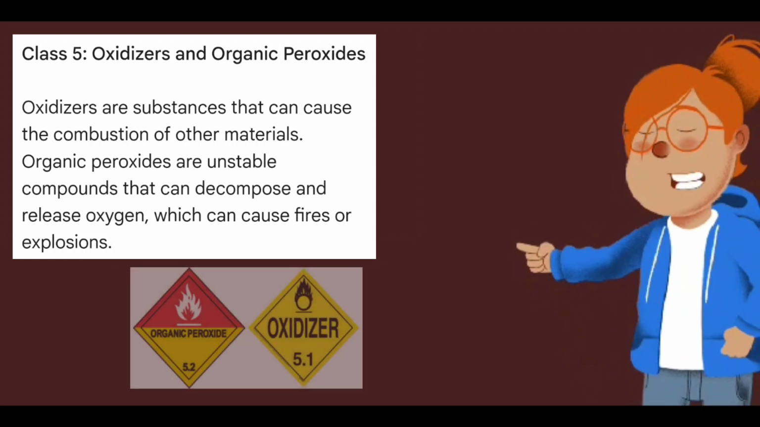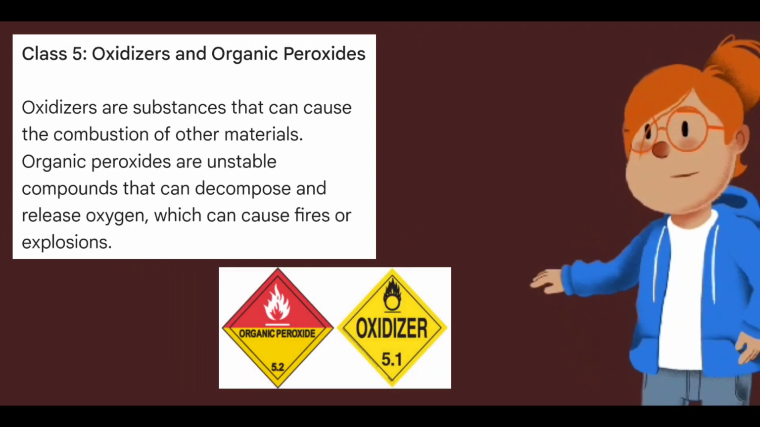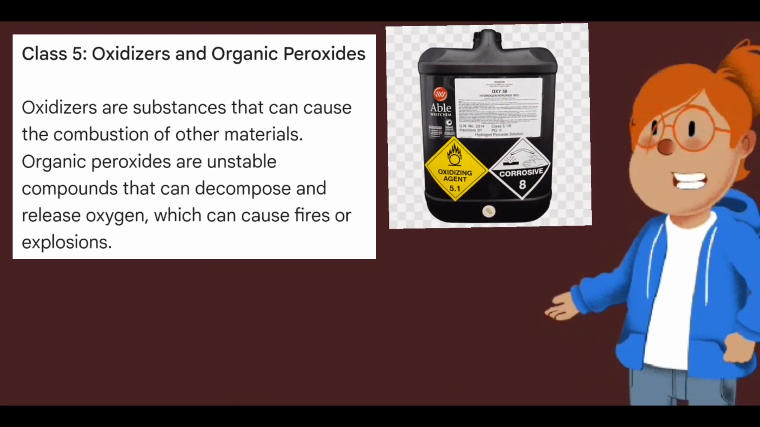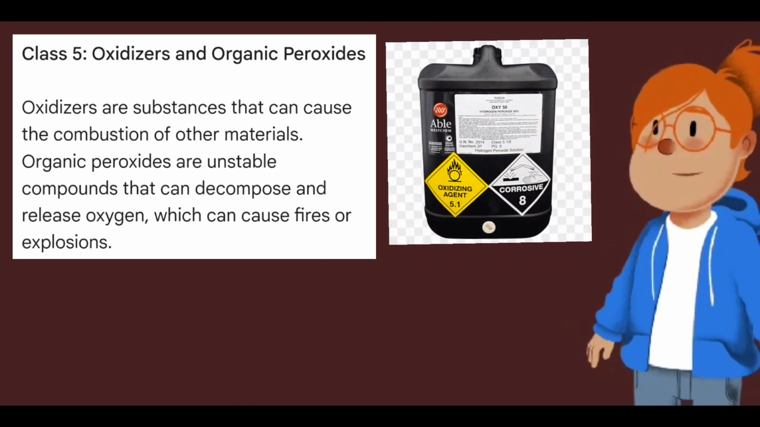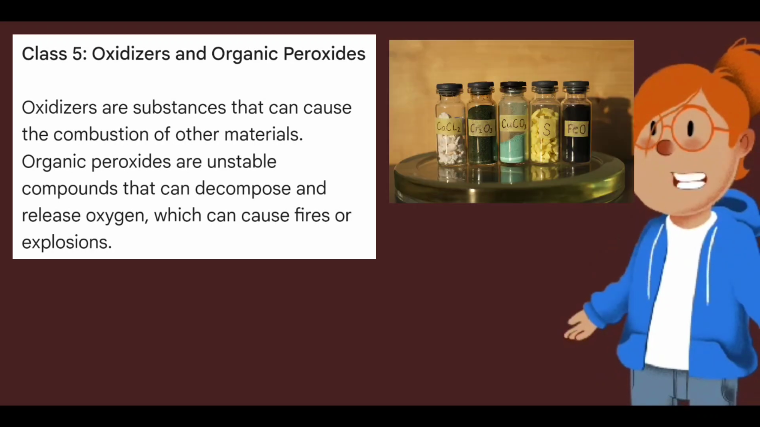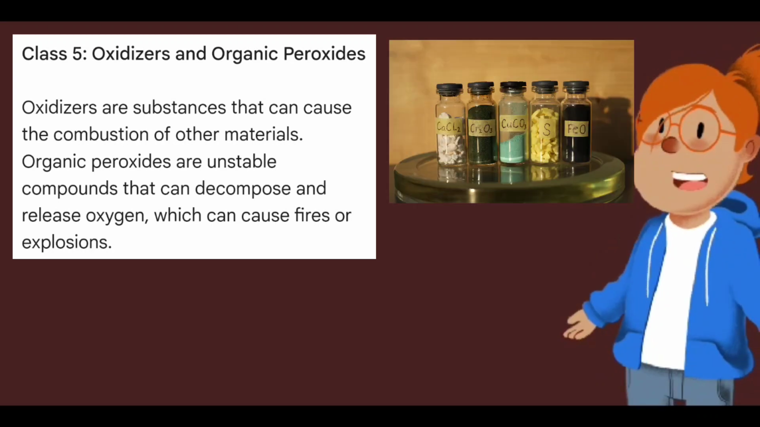Class 5, Oxidizers and Organic Peroxides. Oxidizers are substances that can cause the combustion of other materials. Organic peroxides are unstable compounds that can decompose and release oxygen, which can cause fires or explosions.